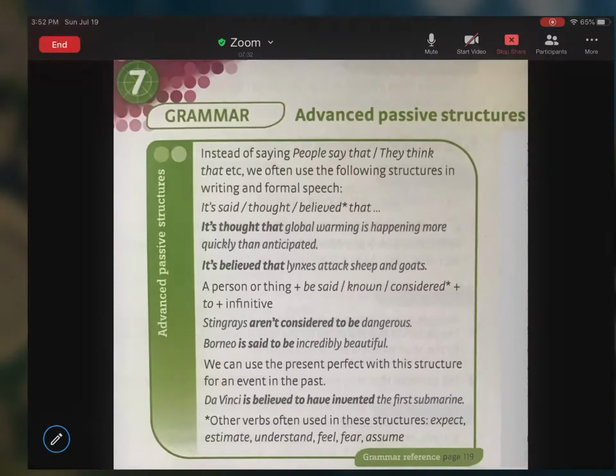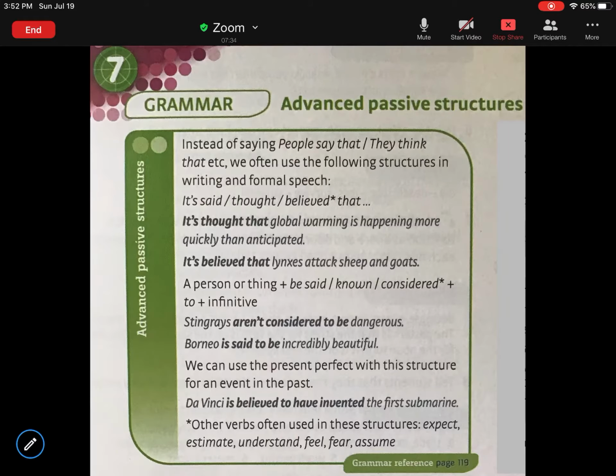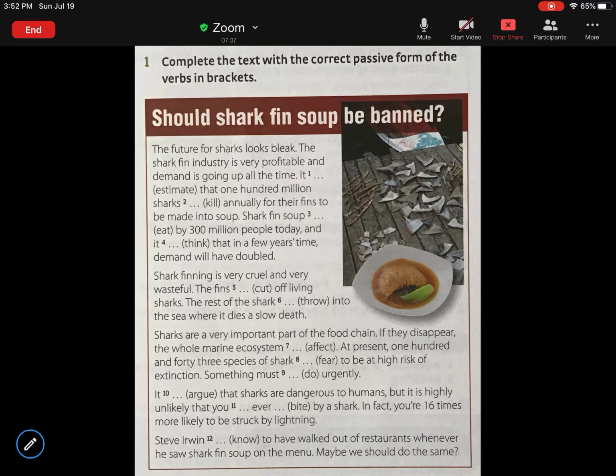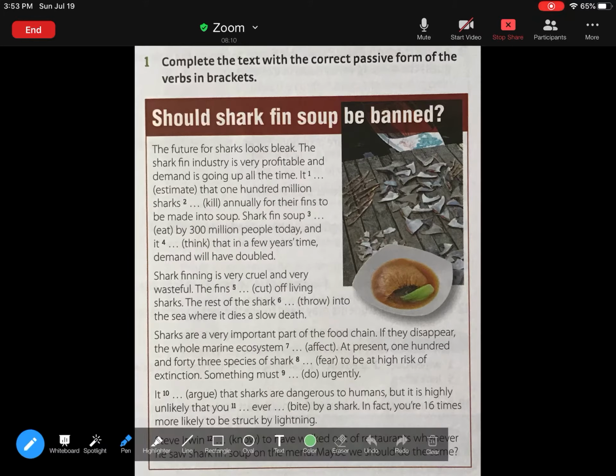Okay. Now let's go back to our book. We're gonna do exercise number 1. It says complete the text with the correct passive form of the verbs in brackets. Okay, so we're gonna read. Should shark fins be banned? The future for sharks looks bleak. The shark fin industry is very profitable and demand is going up all the time. And we have between parentheses estimate. So which do you think is the correct form?